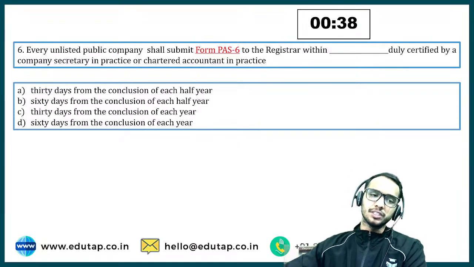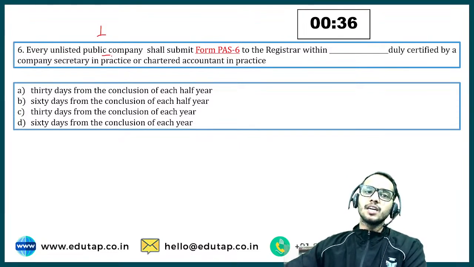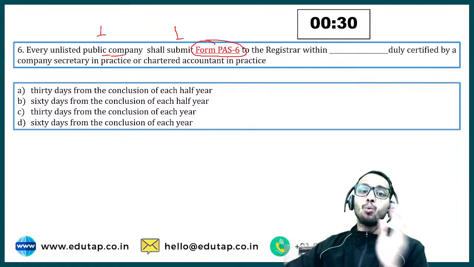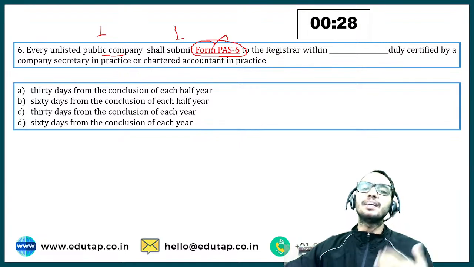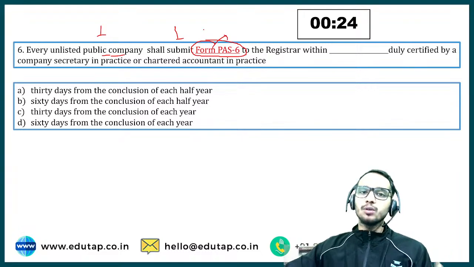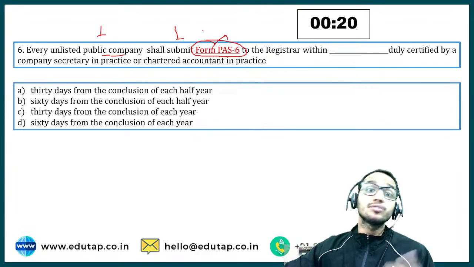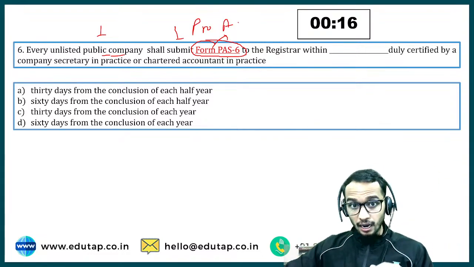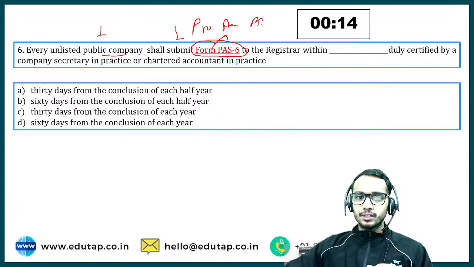Okay. Now the sixth question. Every unlisted public company shall submit form PAS 6. First of all, let me tell you why the form is named PAS. In the Companies Act 2013 you have the chapter Prospectus and Allotment of Securities.